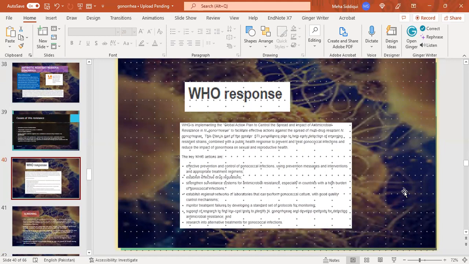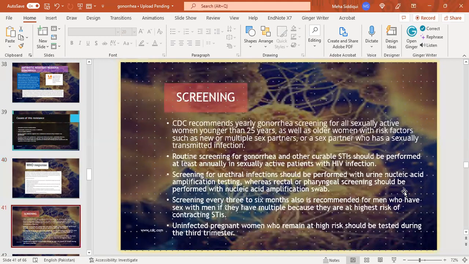The key WHO actions are effective prevention and control of gonococcal infection using prevention messages, interventions, and appropriate treatment regimens; establishing effective drug regulations; strengthening surveillance systems for antimicrobial resistance, especially in countries with a high burden of gonococcal infection; establishing a regional network of laboratories that can perform gonococcal culture with good quality control mechanisms; monitoring treatment failure; supporting research to find low-cost tests to identify this bacteria and develop methods for detecting antimicrobial resistance; and research into alternative treatments for gonococcal infection.